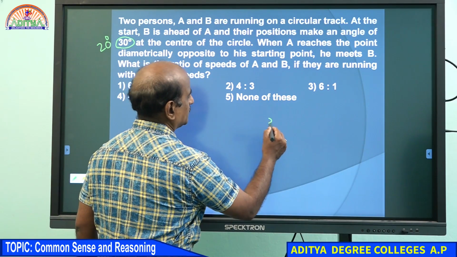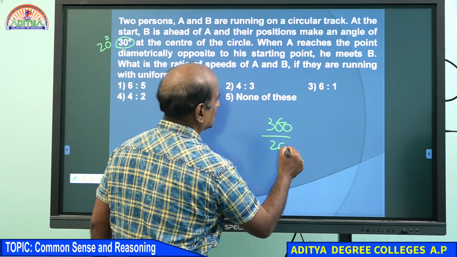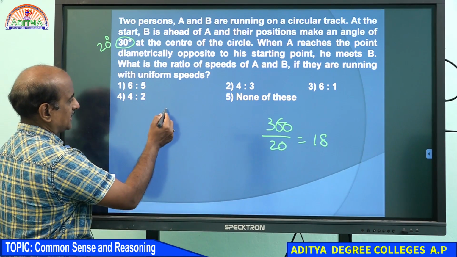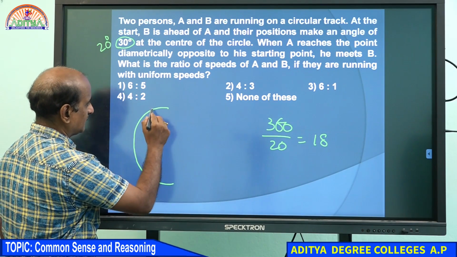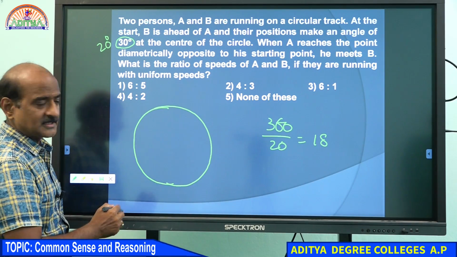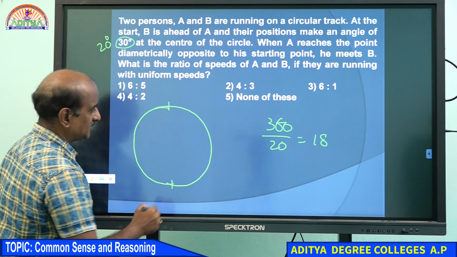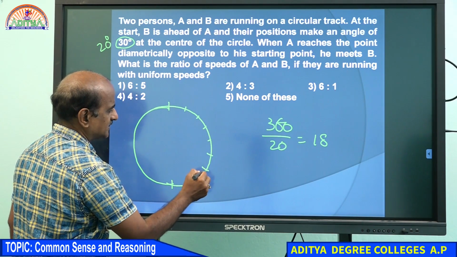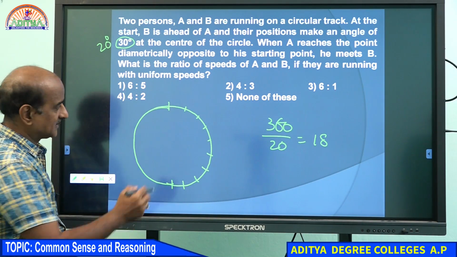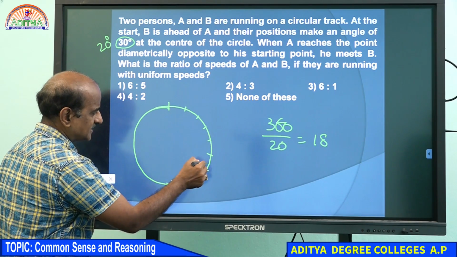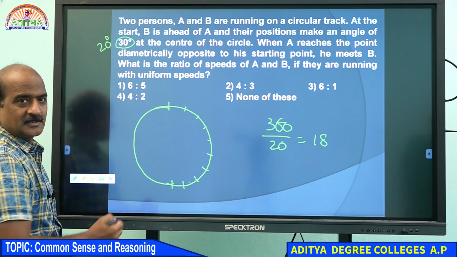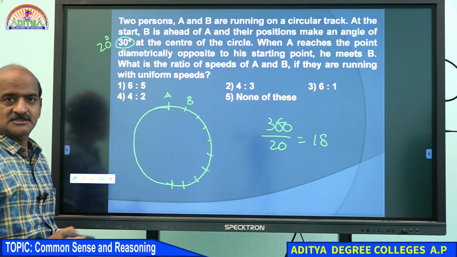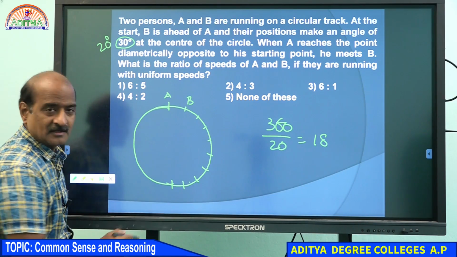If that is the case, 360 should be divided into 18 parts, which means the total circle we need to divide into 18 parts, isn't it? This is the starting point, this is diametrically opposite. 1, 2, 3, 4, 5, 6, 7, 8, 9. Of course, we get another 9 over here. Remember, B is ahead of A. This is the diametrically opposite point.